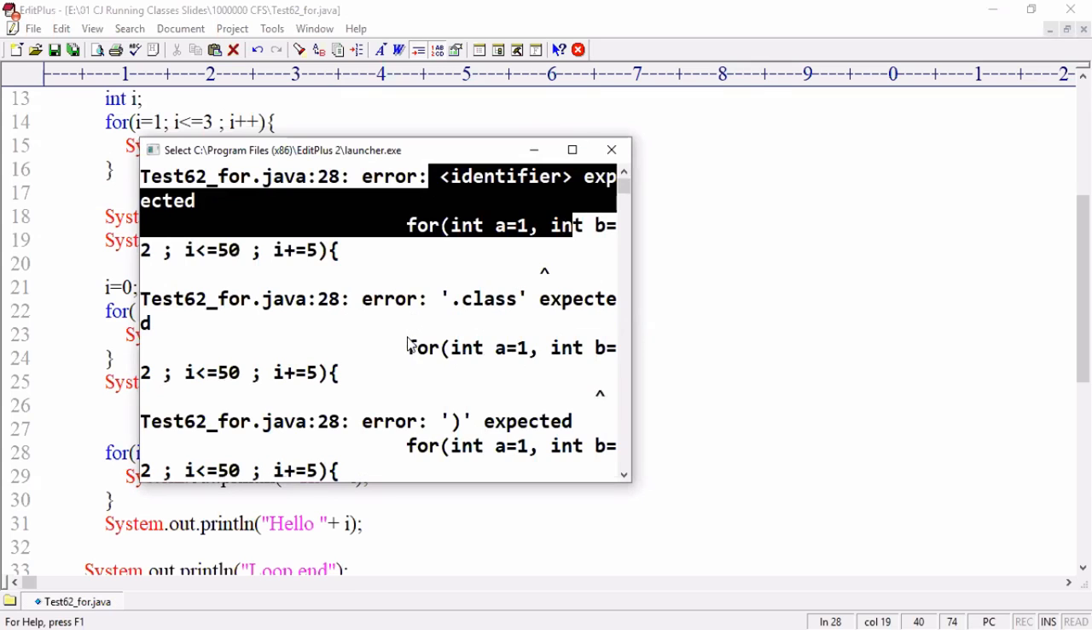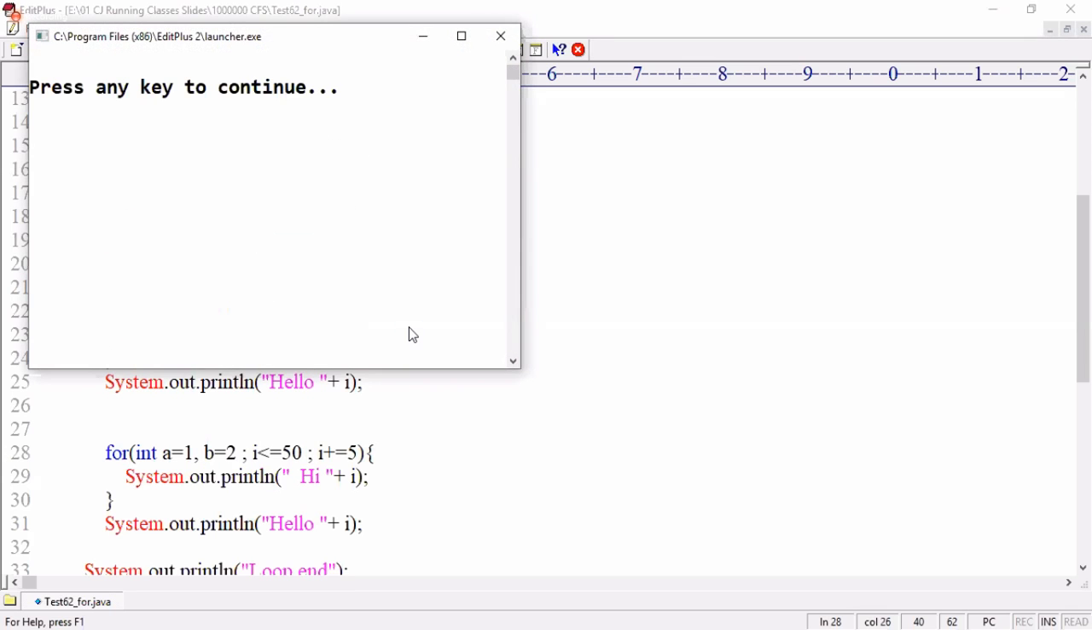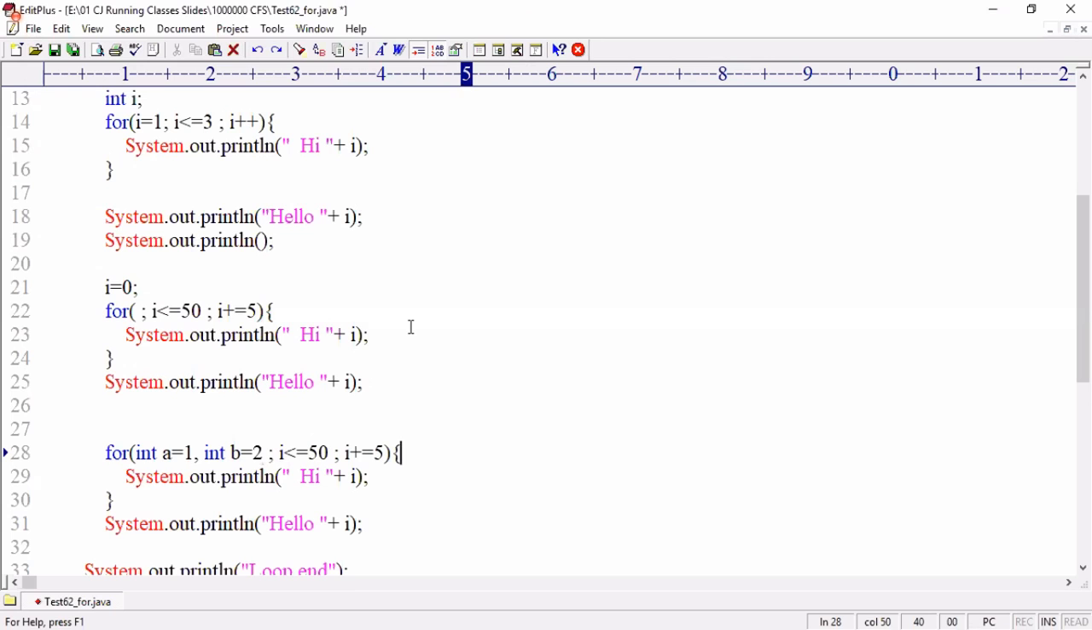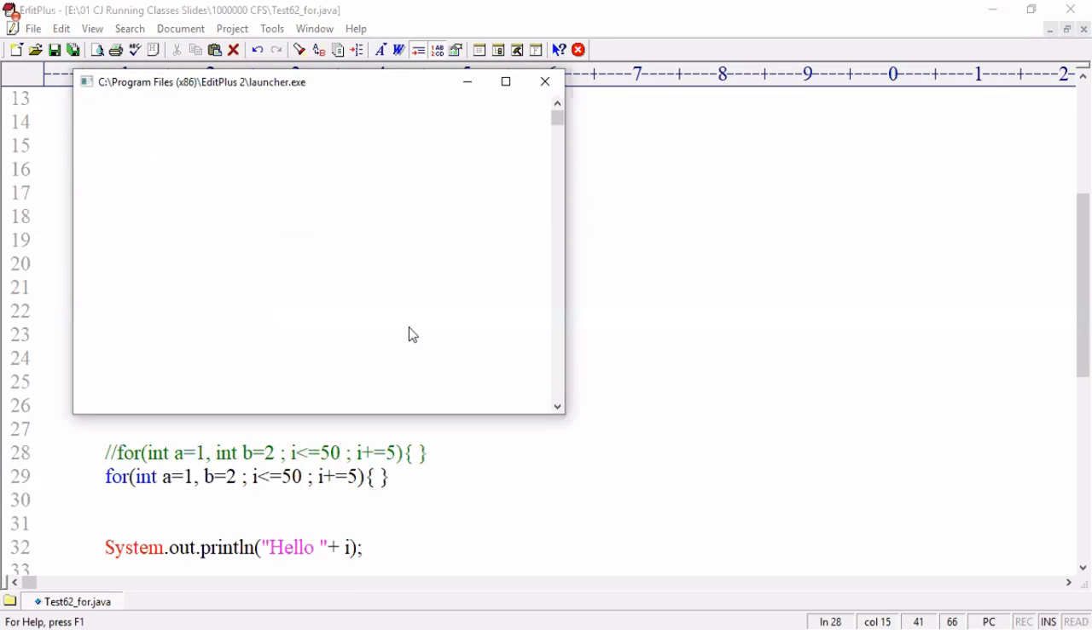Identifier expected. Now I am removing the type int: a equal to 1, comma, b equal to 2. Now it is allowed. You can declare the variable type only once, and the same data type is applied to all. Now no compile time error. The first one I am commenting, it's an error. The second one is allowed.